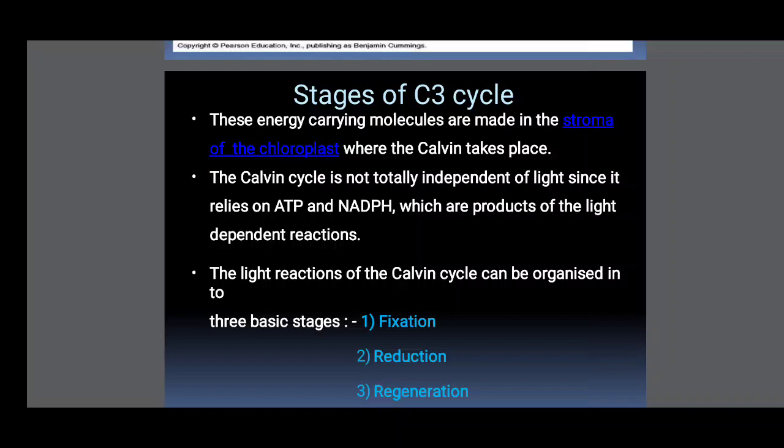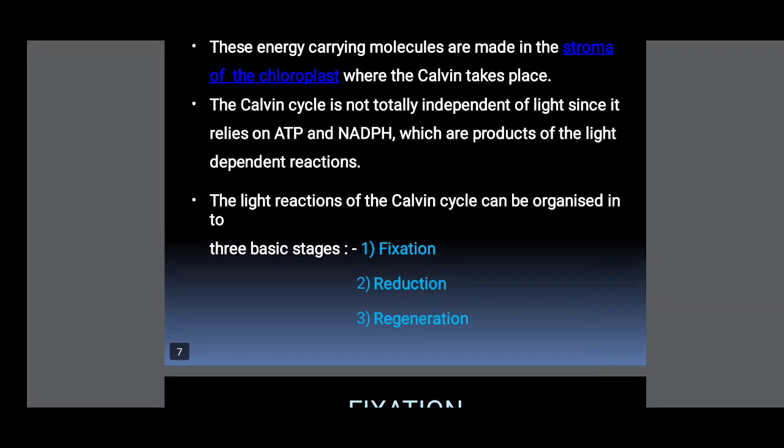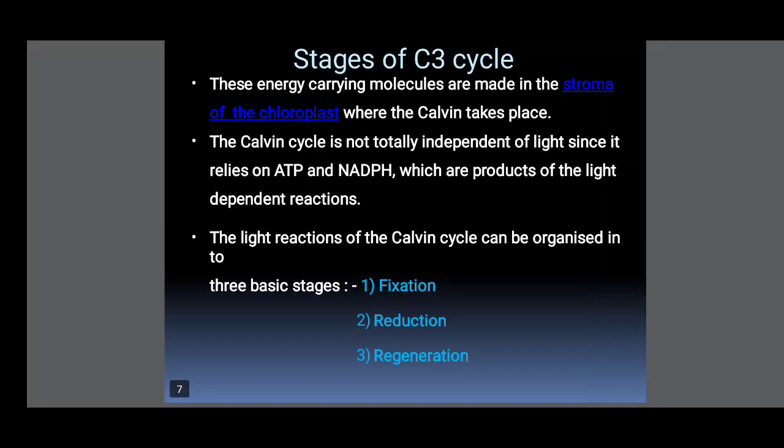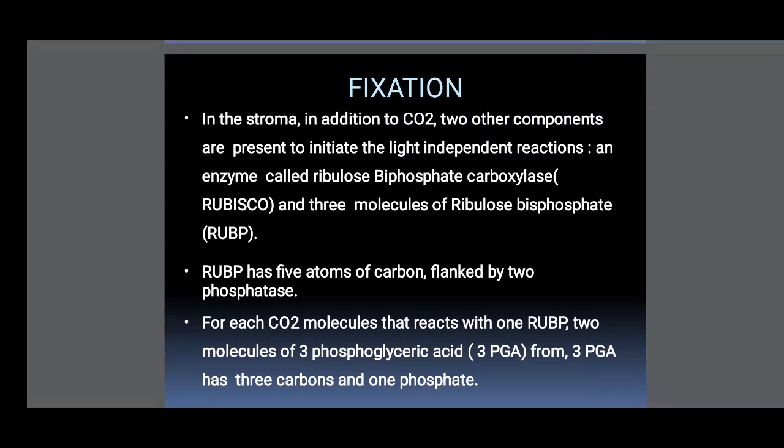The Calvin cycle can be organized into basic stages. First, carbon fixation. Second, carbon reduction. Third, the regeneration of RuBP. So the Calvin cycle has 3 stages. Students, first of all, remember these 3 things: carbon fixation, carbon reduction, and RuBP regeneration. These 3 stages occur in the Calvin cycle.